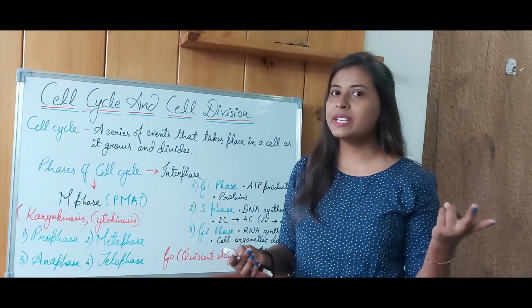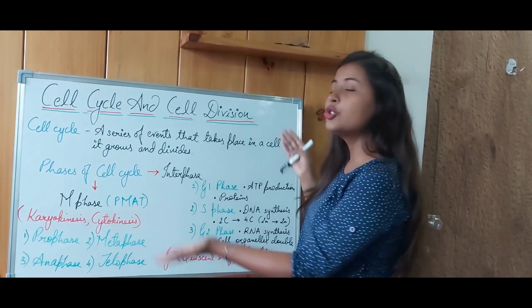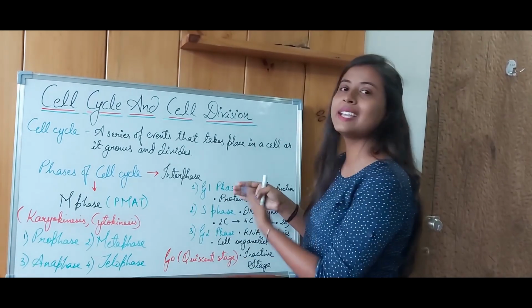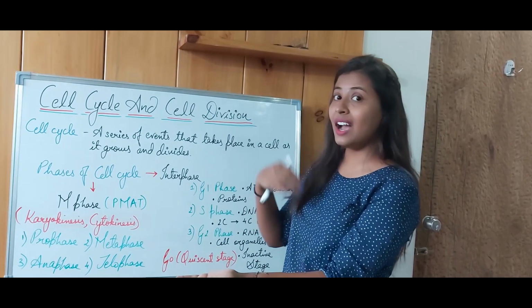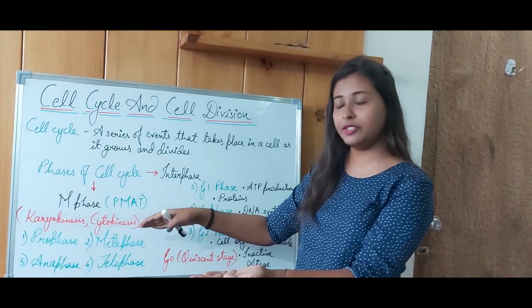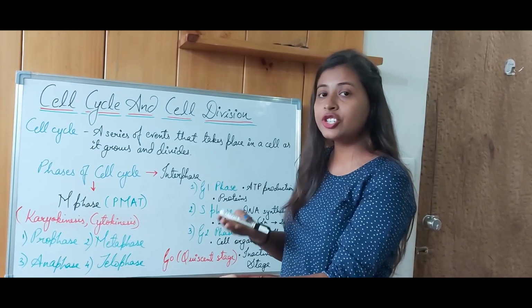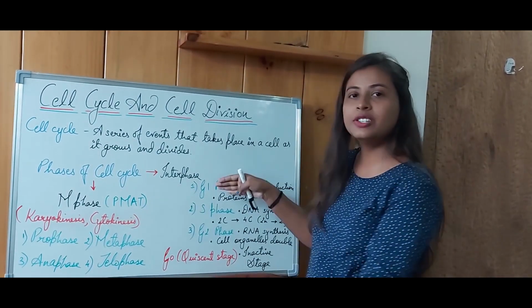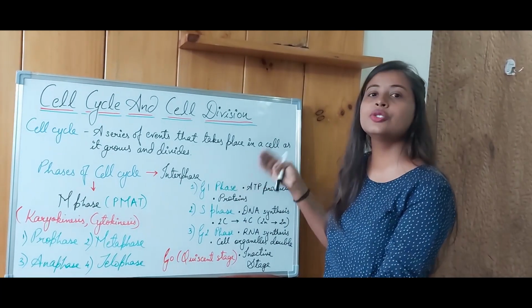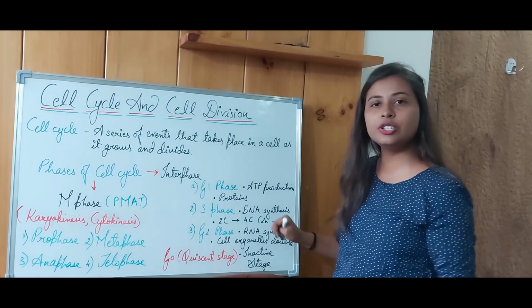So the cell cycle can be divided into two basic phases, which are interphase and M phase. The events which occur before and after the actual division are known as interphase, and the phase where the actual division occurs is known as M phase. The interphase is further divided into three phases: G1 phase, S phase and G2 phase.